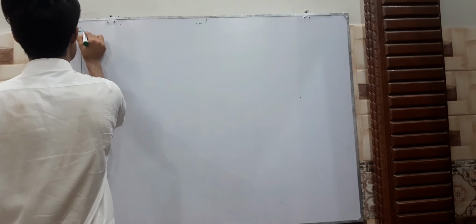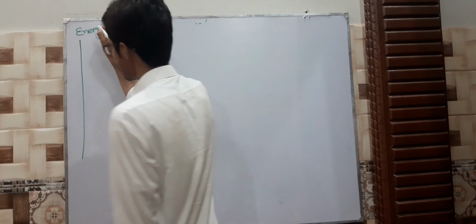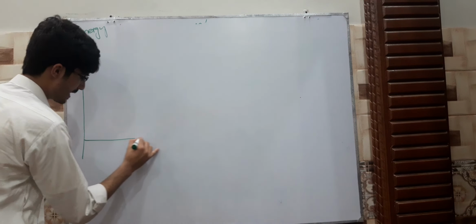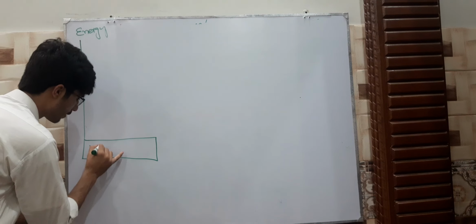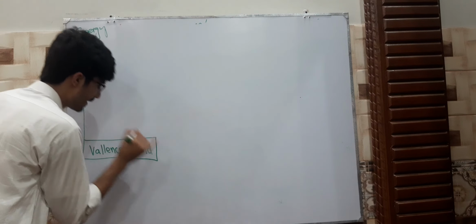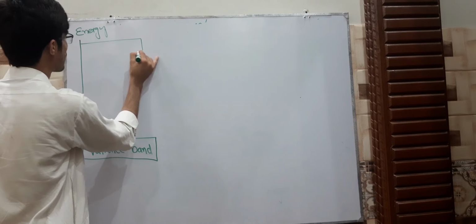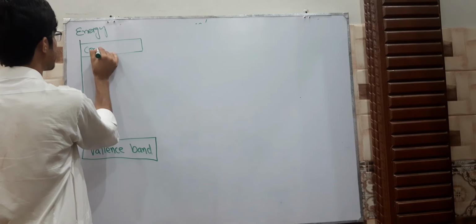This line shows energy. Here, this is the band, we call it the valence band. And this is called the conduction band.